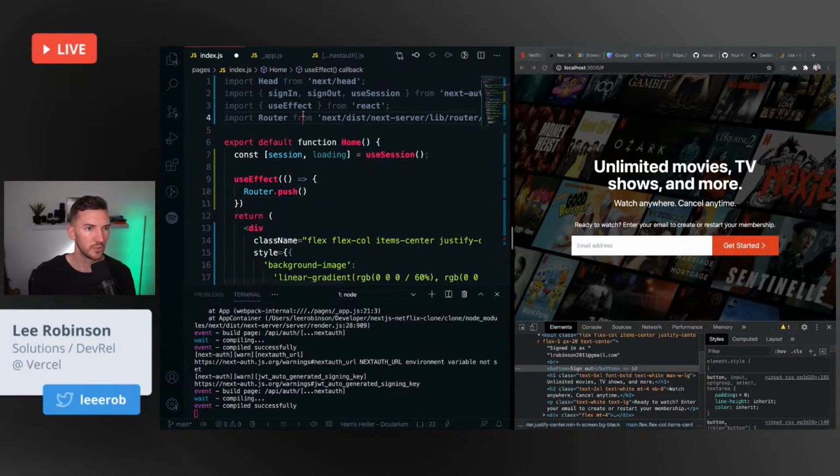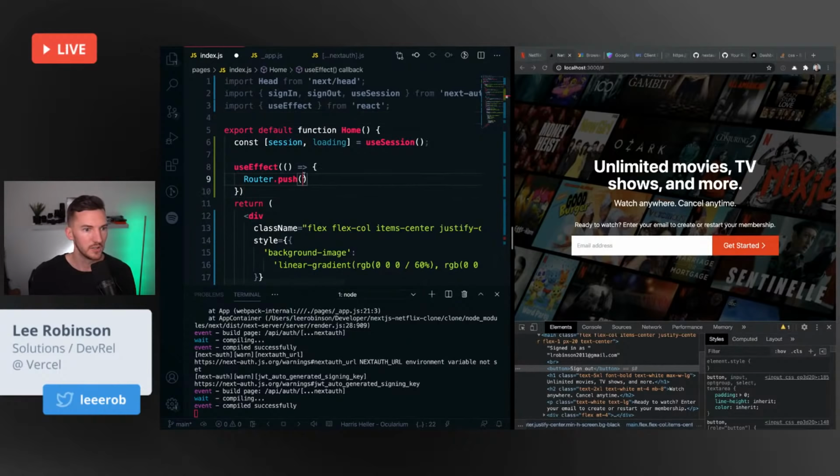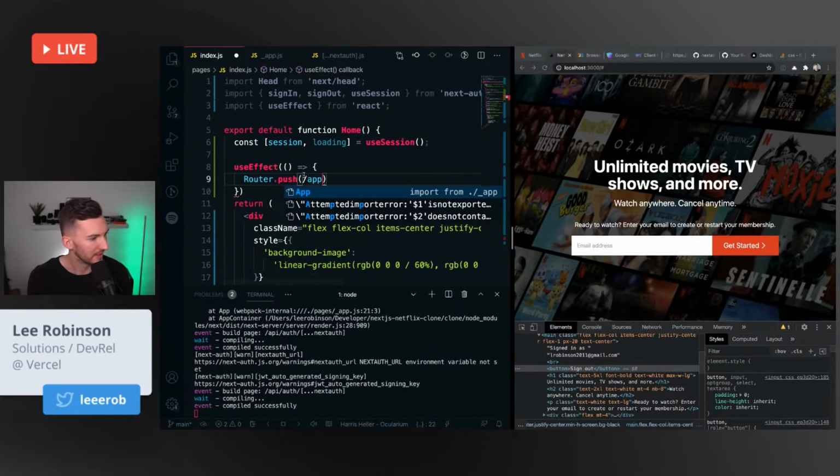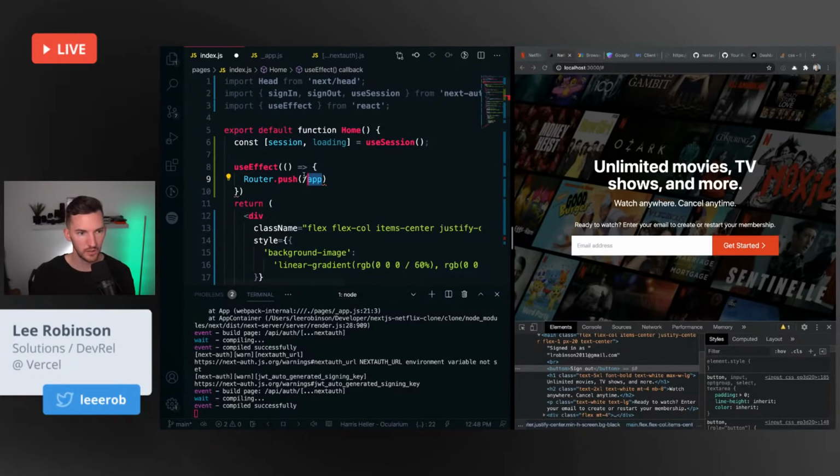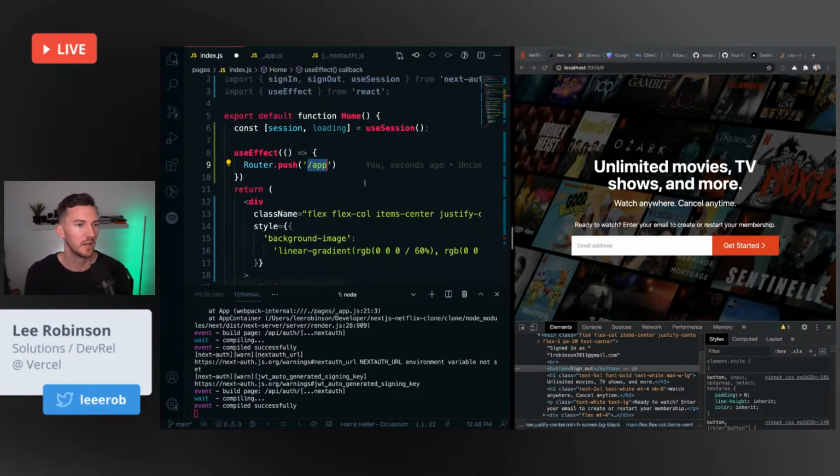And whoa, that just auto imported for me. We want to push to, I don't know, app or something like that. Whatever you want your logged in page to be. There's a few extra things you can do here on top if you'd like, where you can actually check for cookies in the head of your document so that it doesn't have to wait for React or JavaScript to boot up to make this check.